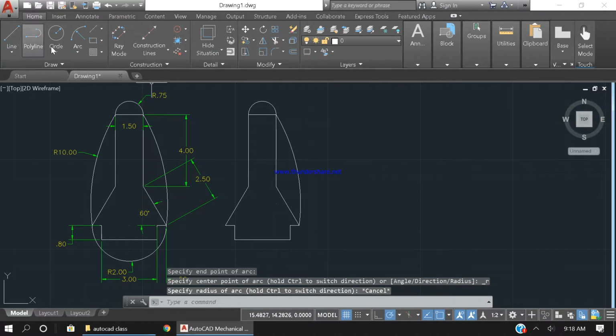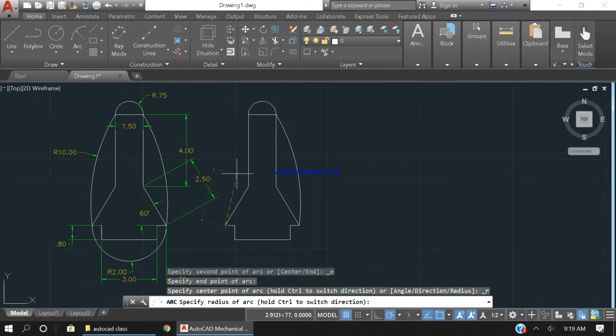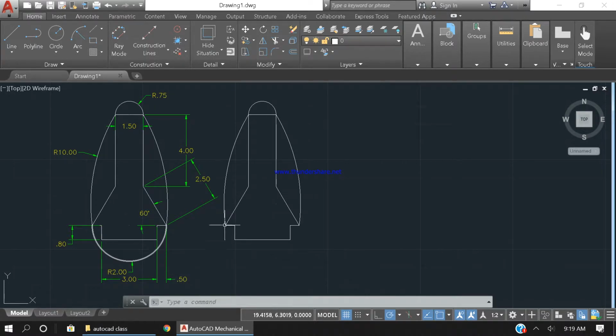Okay, this is coming a little too off. I'm going to repeat this process again. Actually, it's going to be starting from top. It's going to be coming in the bottom. Okay. And that should be 10. Okay. And now it's only this arc that is left, which is very easy.